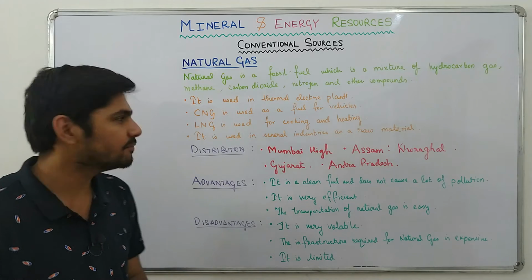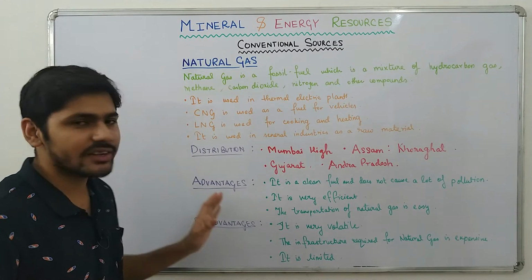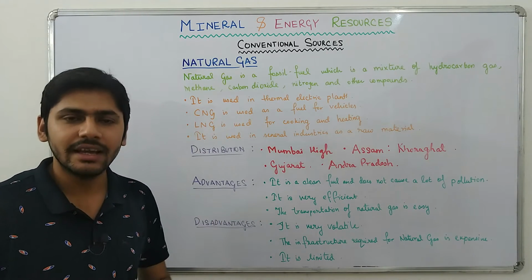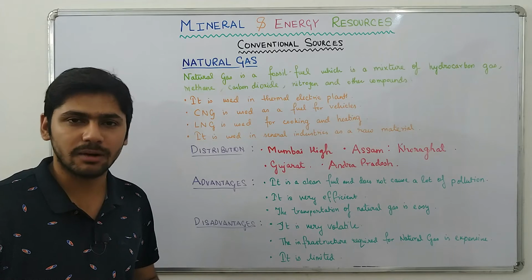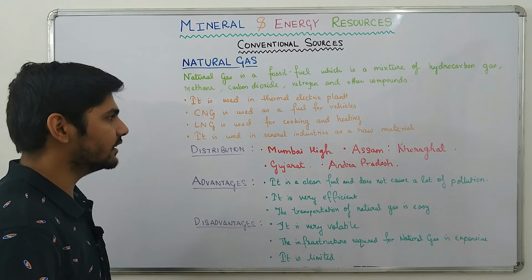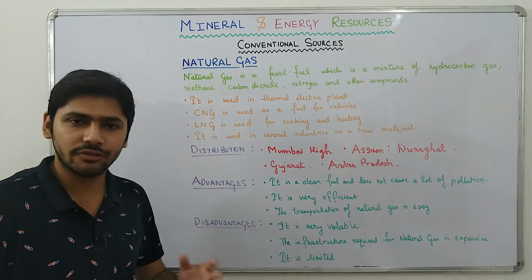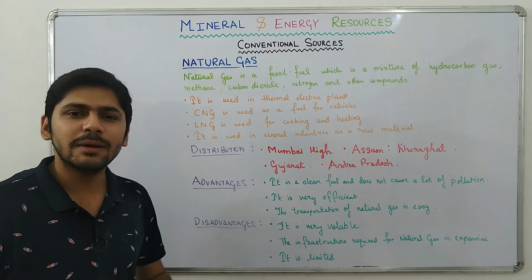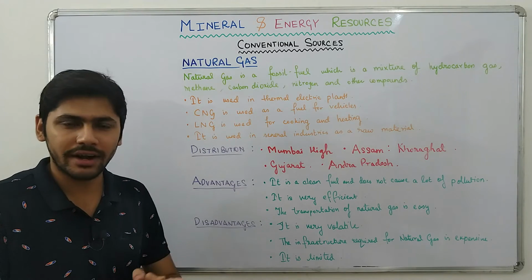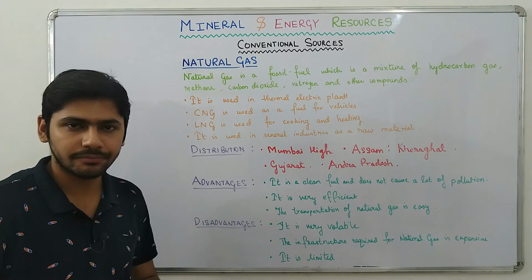What are the uses? It is used in thermal electric plants. Now, natural gas is highly combustible and it produces a large amount of heat. That is why it is used in many thermal plants. CNG is used as a fuel for vehicles. We all know this, that compressed natural gas is used as fuel for many vehicles, especially in northern India in the regions of Delhi, Gurgaon, Noida. There CNG is used as a fuel for vehicles.